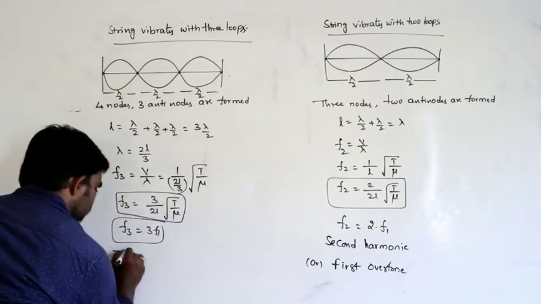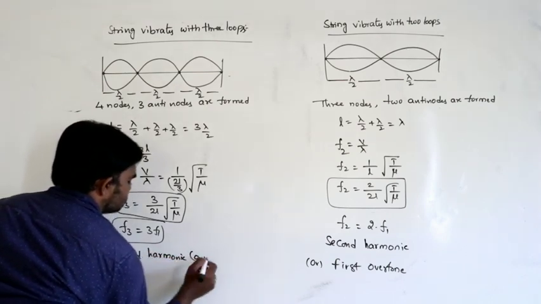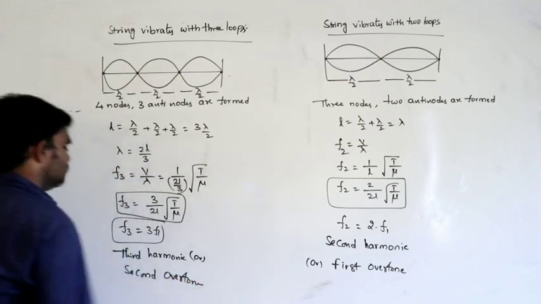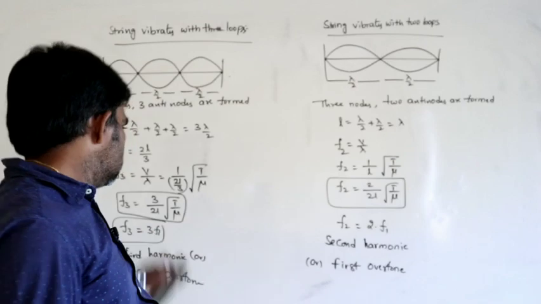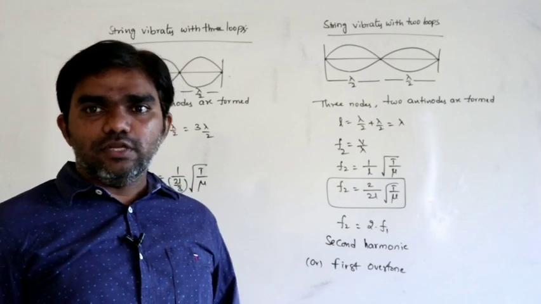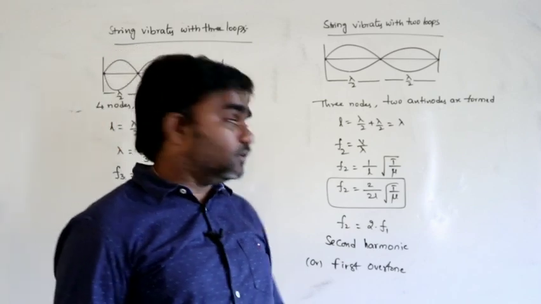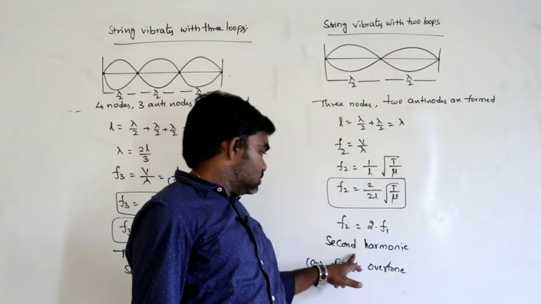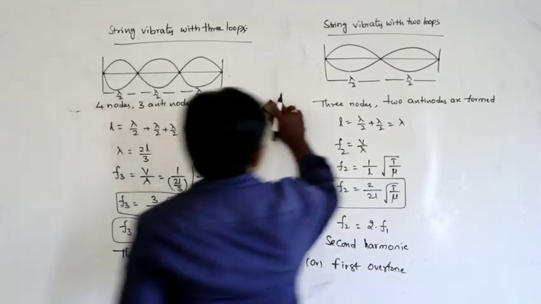This is the third possible frequency, 3F1. It is 3 into F1, that's why it is called the third harmonic or second overtone. In such a case, if the string vibrates with P loops, that is the pth harmonic or (P minus 1)th overtone. With 3 loops, third harmonic, second overtone. With 2 loops, second harmonic, first overtone, that is 2 minus 1. Like this is the generalized condition.